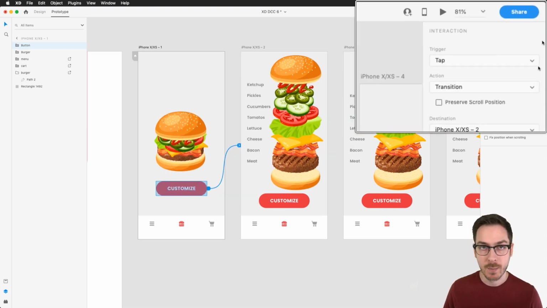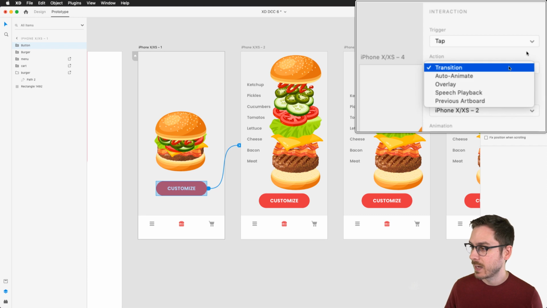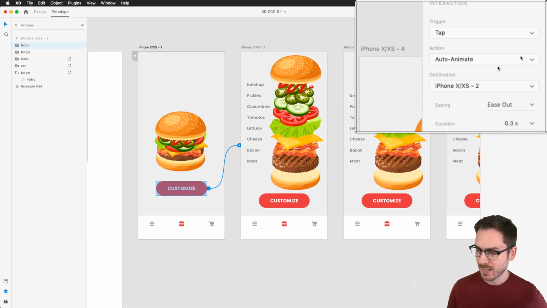And now within the properties inspector, we have some options. So in this case, I do want a tap trigger. We will get into drag in a moment. I'm gonna select tap. And I don't want a transition because that will either cut or dissolve or just slide left or right or up or down. We want auto animate. And when you select auto animate, you're basically telling XD to look at the differences between the two wired up artboards, and it's going to animate those changes.